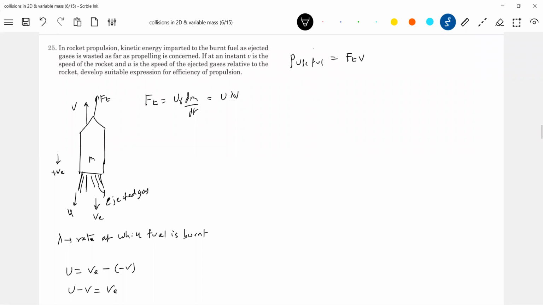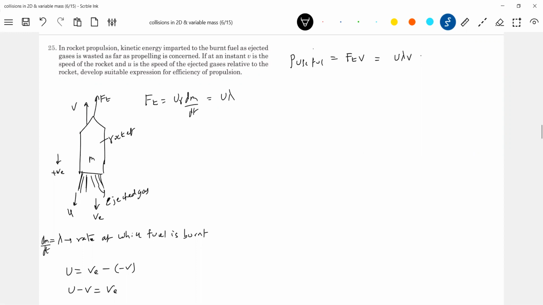Now come to this one. What is useful power? This should be equal to u lambda v. Here dm by dt is the rate at which fuel is burnt. So this dm by dt you can also write as lambda. So u lambda is what? This one. So what is the useful power? U lambda into v, because this will impart momentum to the rocket.